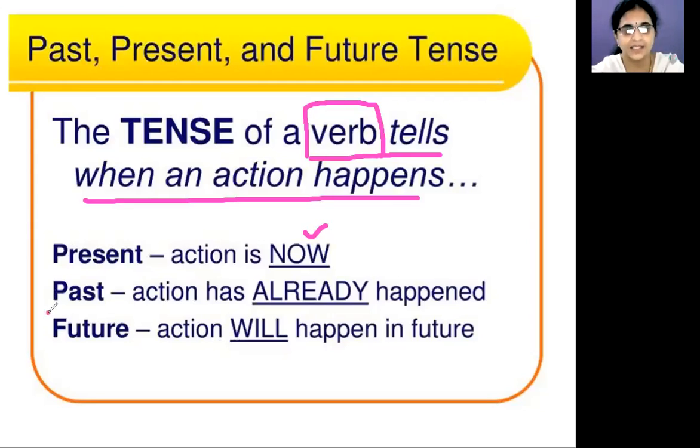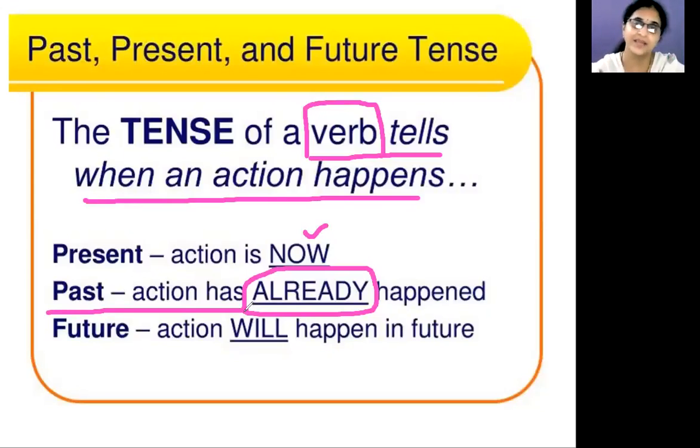Coming to past tense, an action has already happened. That may be an hour ago, or 2 hours back, or 5 hours back, or last week, or last month, or previous year.